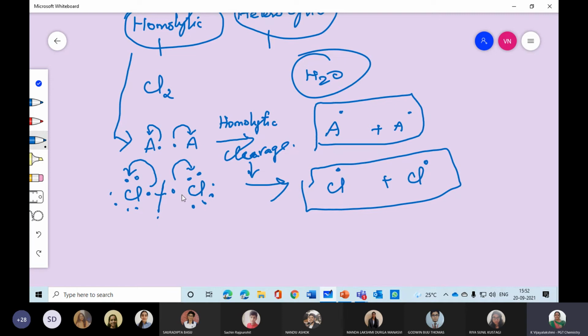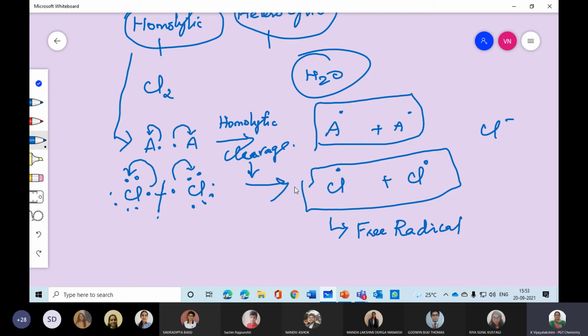When it breaks, what happens? It goes to the respective home. When it goes to the respective home, it becomes a free radical. We say it is a free radical. That means how many electrons are there? The same parent electrons are available. Because it is a free radical, it gets its own electron. It is not joining, because of the bond cleavage.